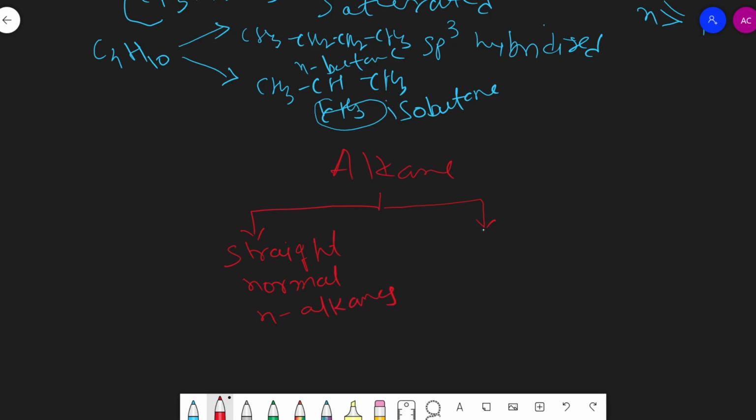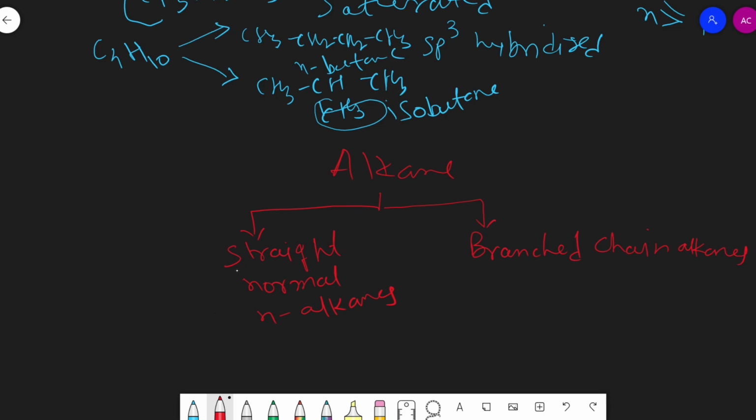And another type of alkane is branched chain alkanes. These branched chain alkanes have at least one branching on the carbon skeleton.